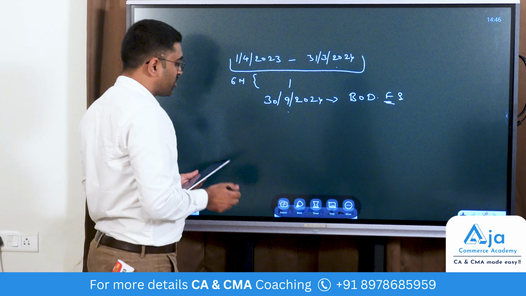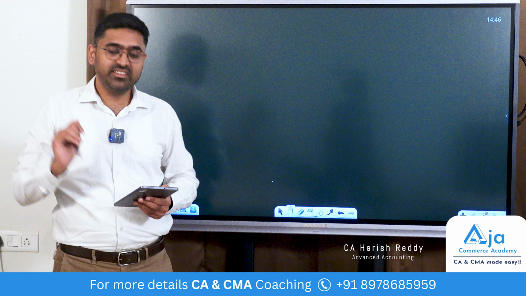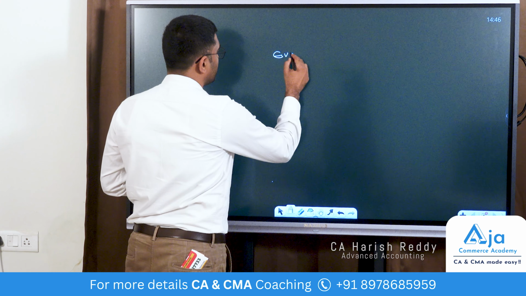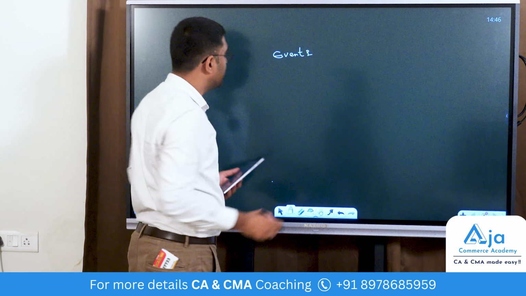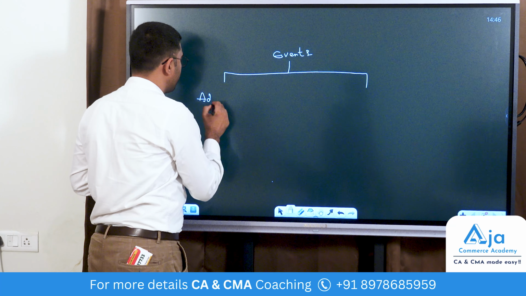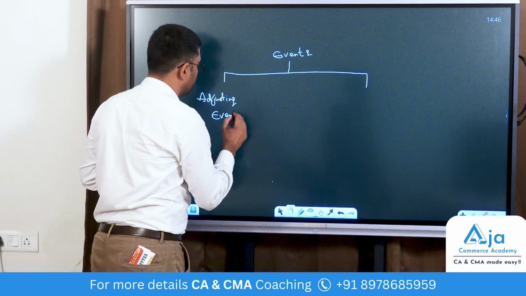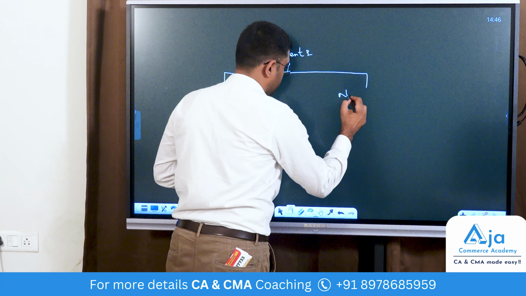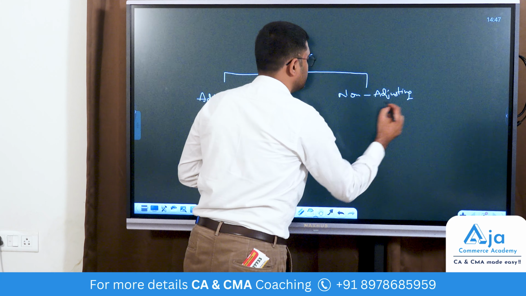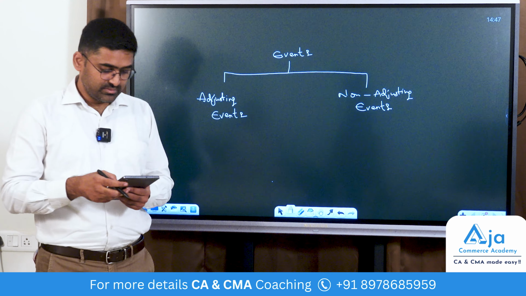Accounting Standard 4 talks about these things, and how to handle these transactions is given in this standard. The events after the balance sheet date are classified into two types: adjusting events and non-adjusting events.